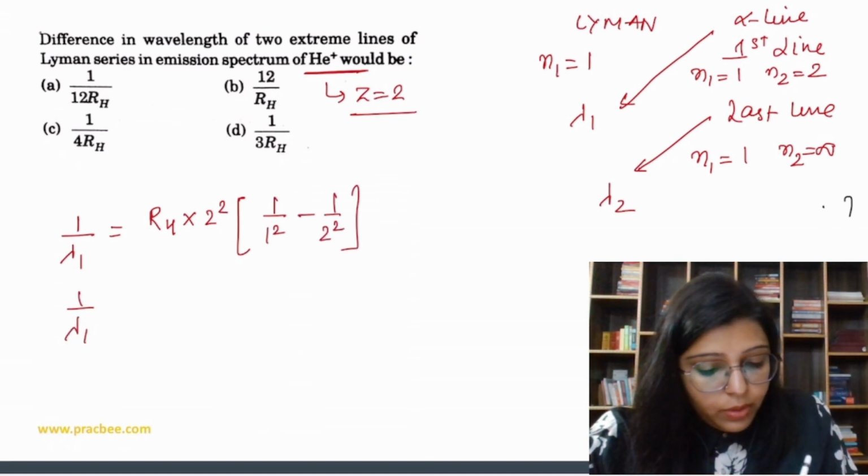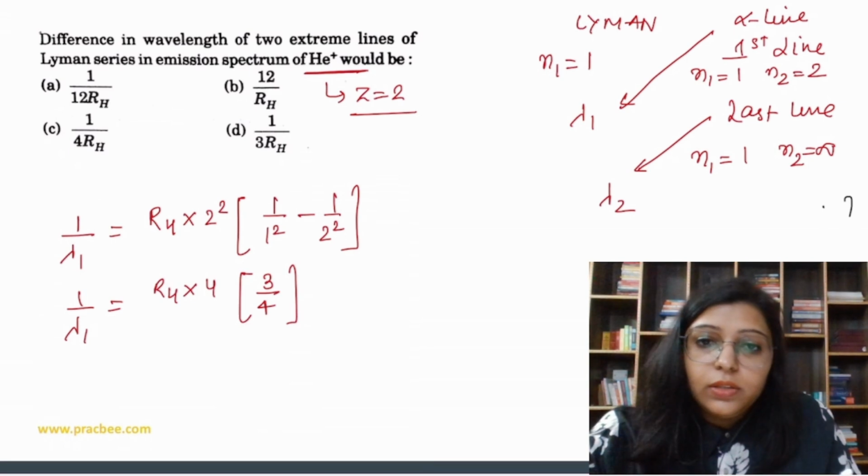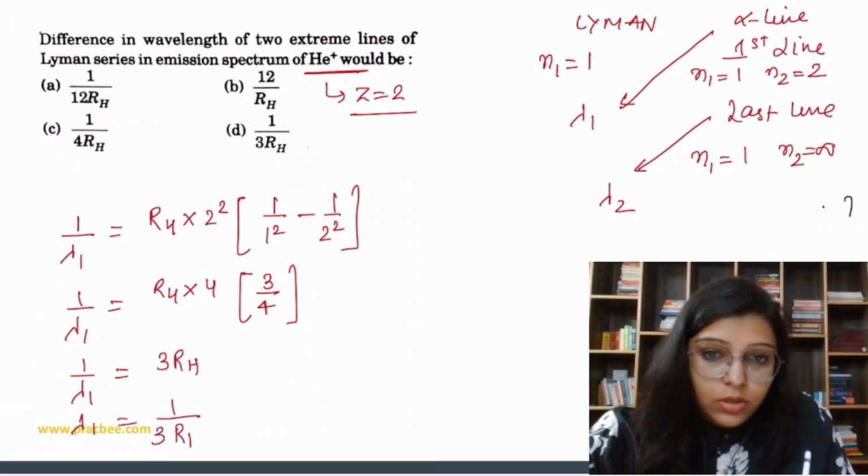So 1 by lambda 1 is equal to RH into 4, and we get 3 by 4. So we get 1 by lambda 1 is equal to 3 RH, and lambda 1 value is 1 by 3 RH. Okay.